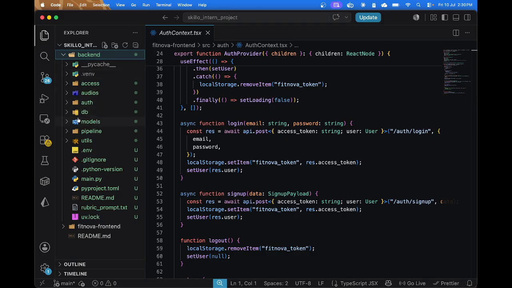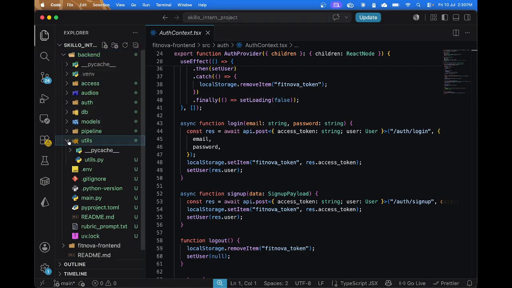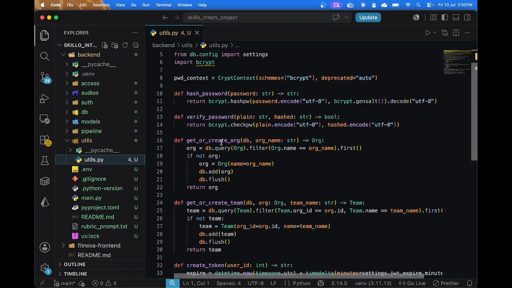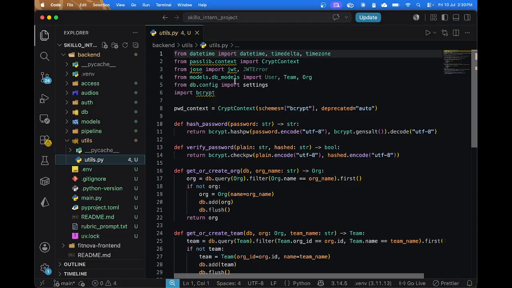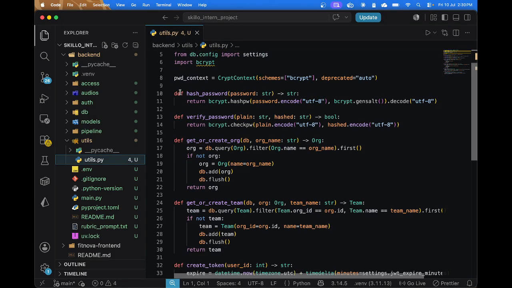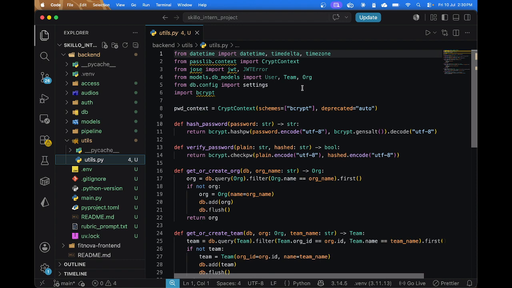Let me show you the implementation in the backend. It is in the utils. I apologize, I have not covered that earlier. So this is the utils. I have used hash password and verify password from the bcrypt library to store the passwords in a very secure manner.